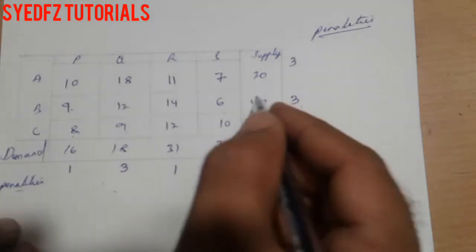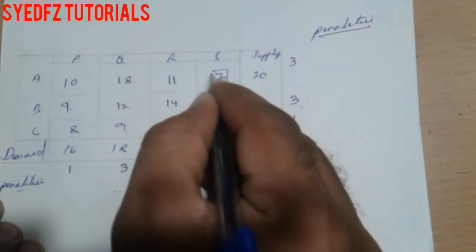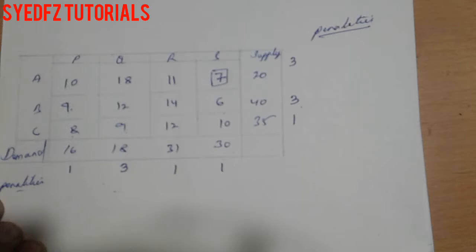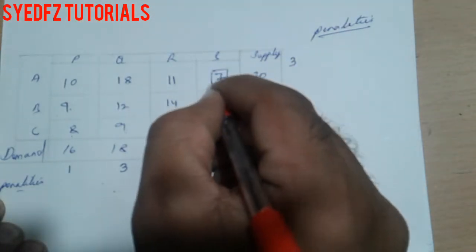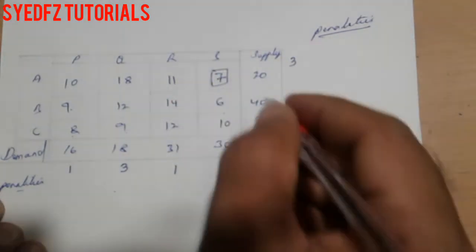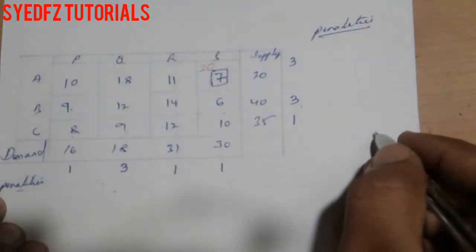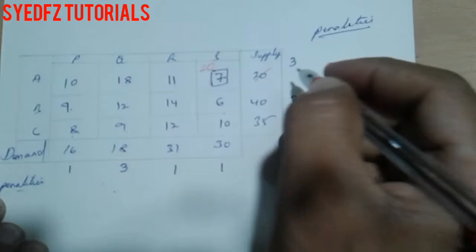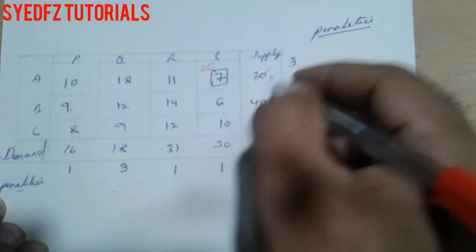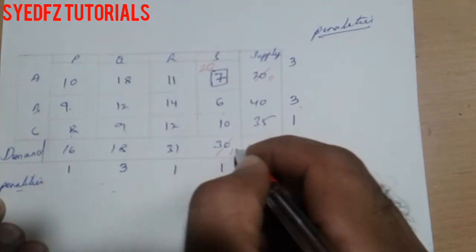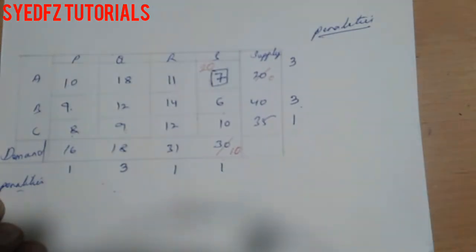So take this one, 7, and the supply will be 20. This supply will be eliminated, and from here 10 remains as demand.